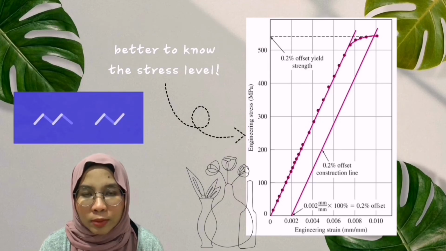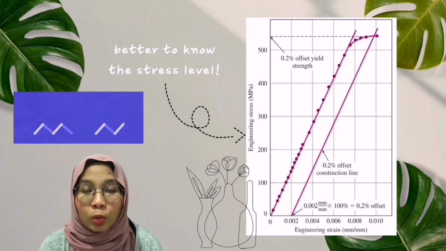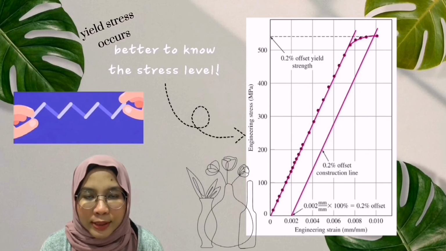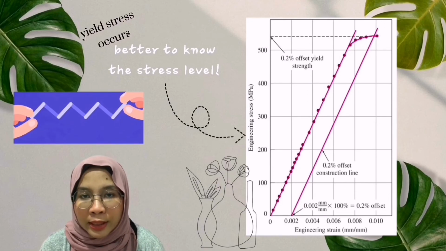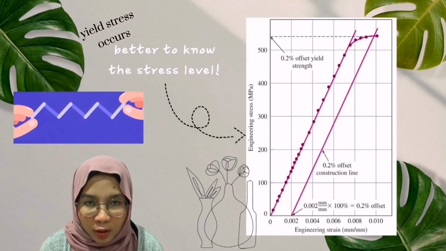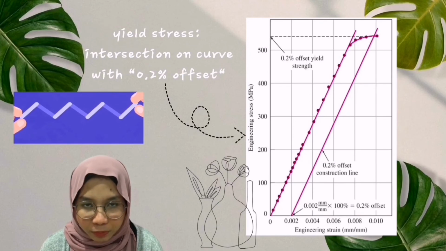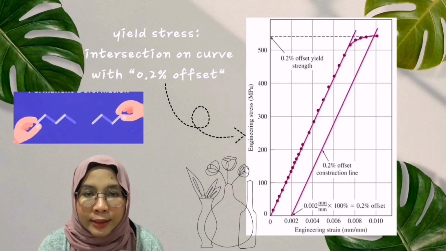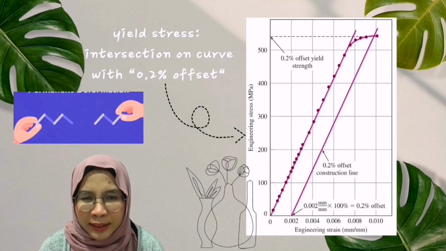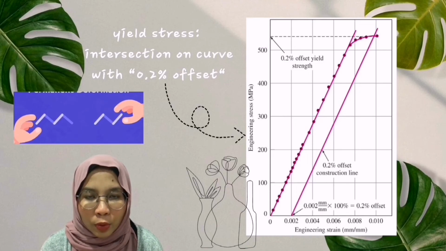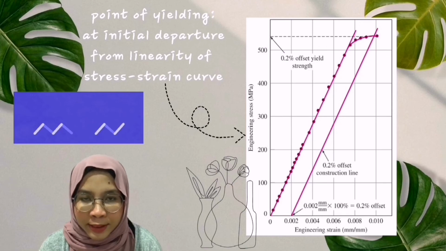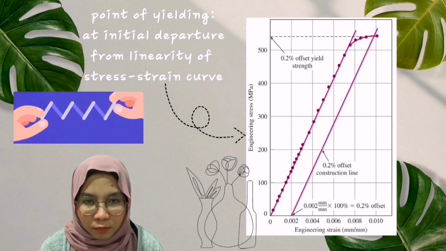Thus, it is preferable to know the stress level at which plastic deformation begins, or when the phenomenon of yield stress happens. In other words, yield strength is an indication of the onset of plastic deformation. According to the stress-strain curve above, the yield strength could be determined at the intersection of the curve with a 0.2% offset. Meanwhile, the point of yielding is obtained at the initial departure from linearity of the stress-strain curve.